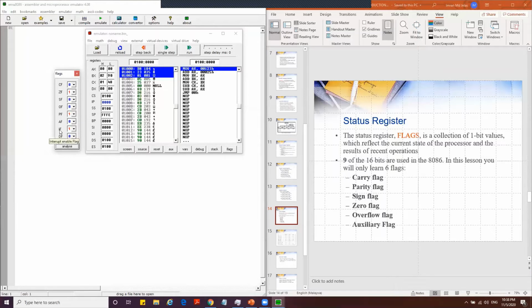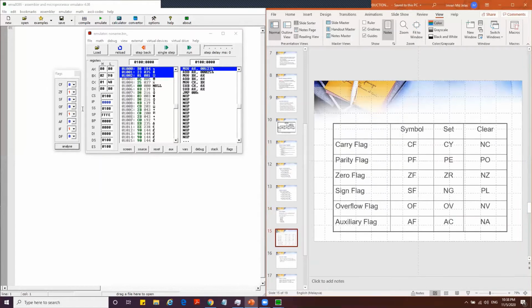We're not going to cover the interrupt enable flag and the direction flag. This is the short form for all the flags, and you can see they have similar symbols.